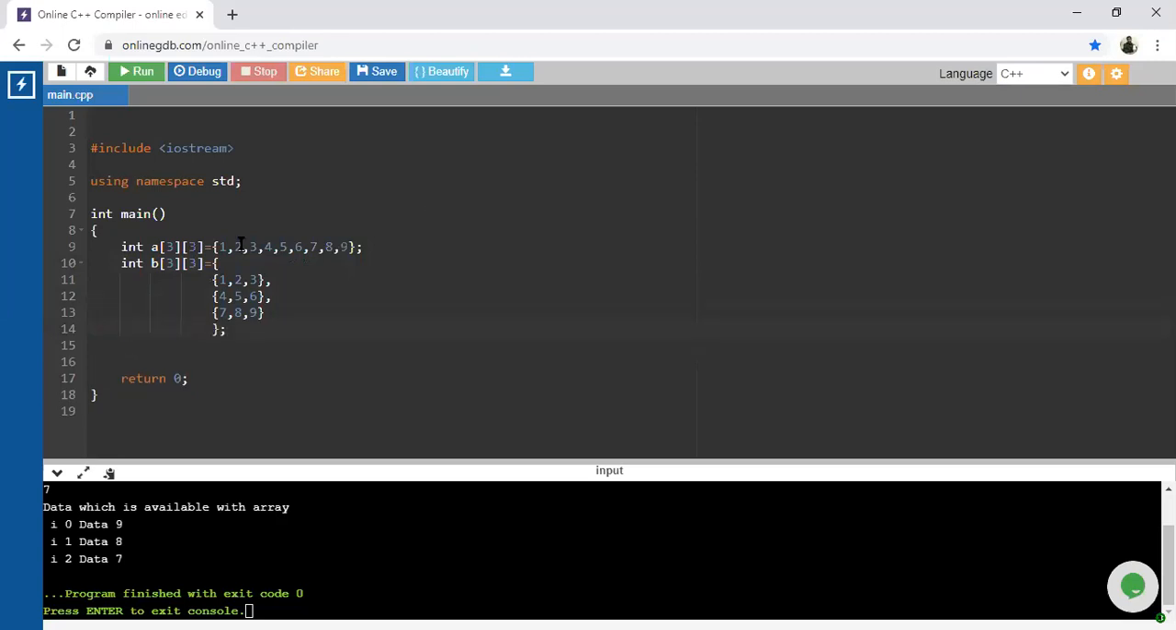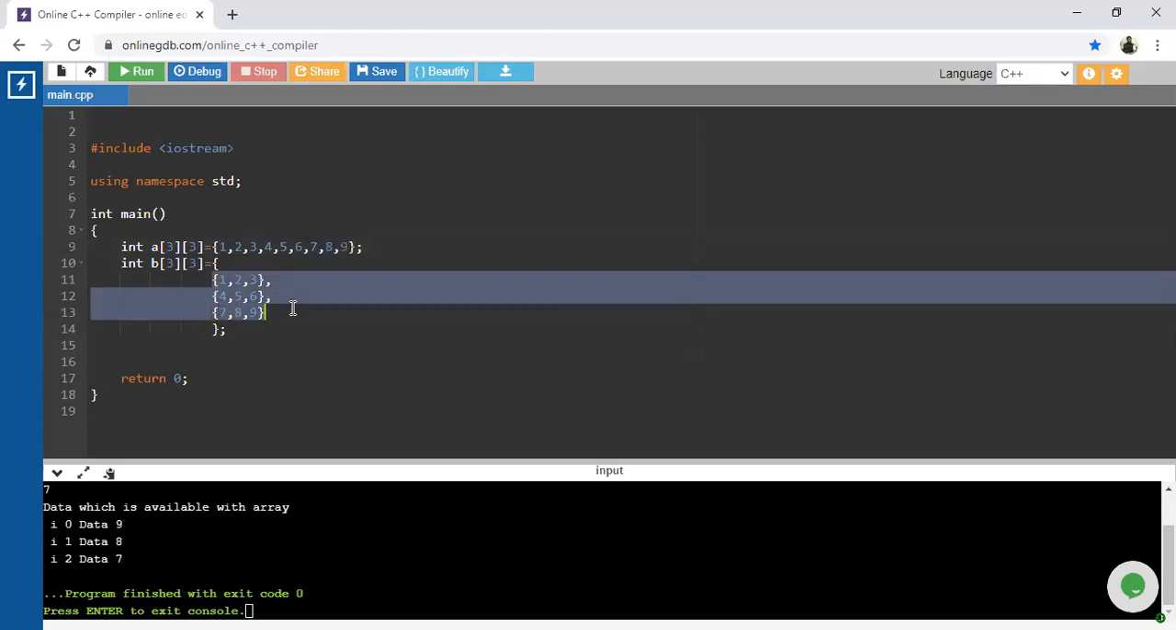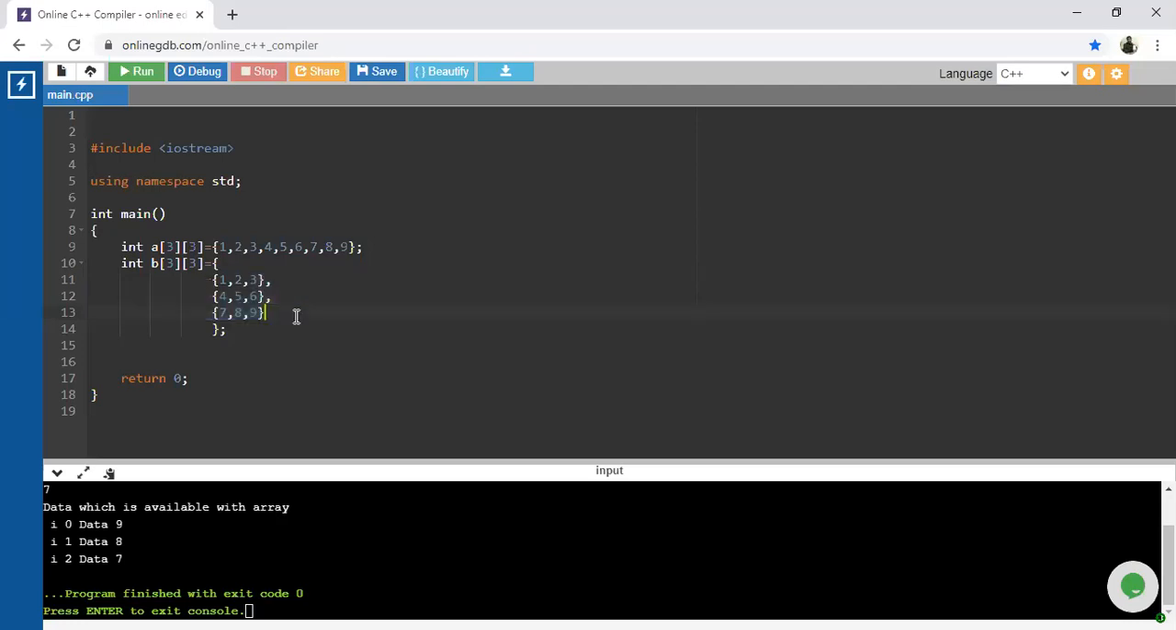So this is the first way: directly use all the 9 values inside a single curly bracket. By default, the compiler is going to consider the first 3 values for the first row, the next 3 for the next row, and the last 3, 7, 8, 9, for the last row. This is another way: use the main curly bracket, and inside it, 1, 2, 3 is for the first row, 4, 5, 6 for the second row, and 7, 8, 9 for the third row. These are the two different ways to represent a multidimensional array.